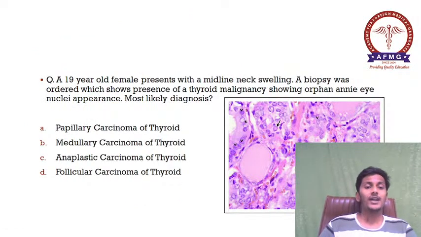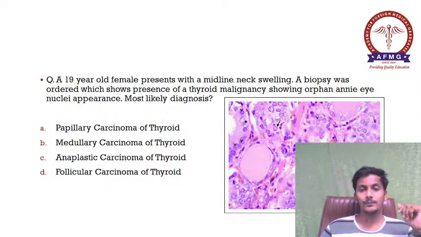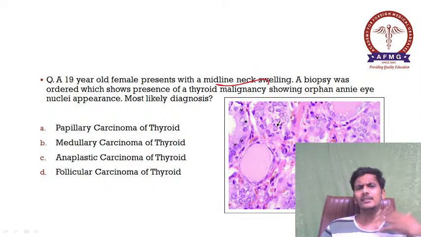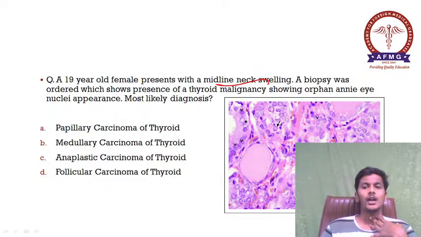Moving further, a 19-year-old female presents with a midline neck swelling, which is most probably a thyroid swelling. Midline neck swelling, meaning thyroid. A biopsy was ordered which shows presence of a thyroid malignancy, showing Orphan Annie eye nuclei appearance.